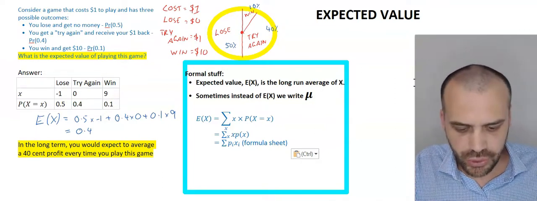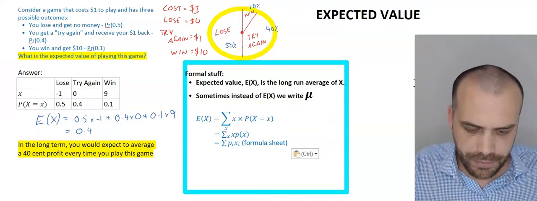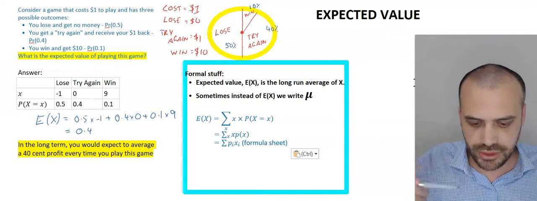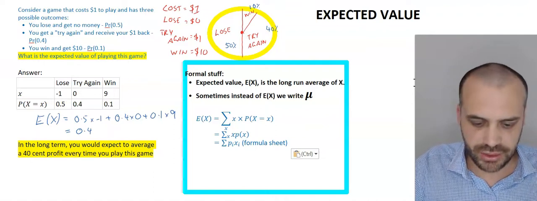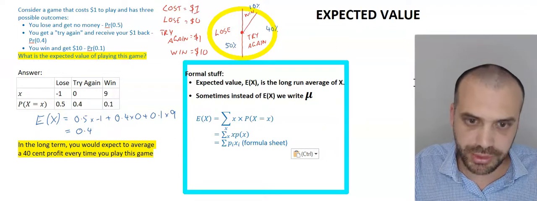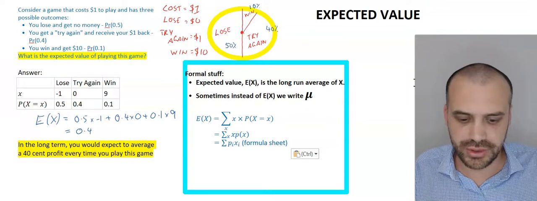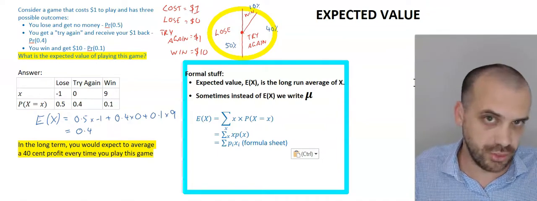You'll see it on your formula sheet here as the sum of p_i x_i, where p_i denotes each probability value and x_i denotes each x value. But again, it's the same thing. It just says take each probability and x and multiply them by each other and take the sum of all of those. I think it's easier to just remember how to do it rather than trying to interpret these formulas.